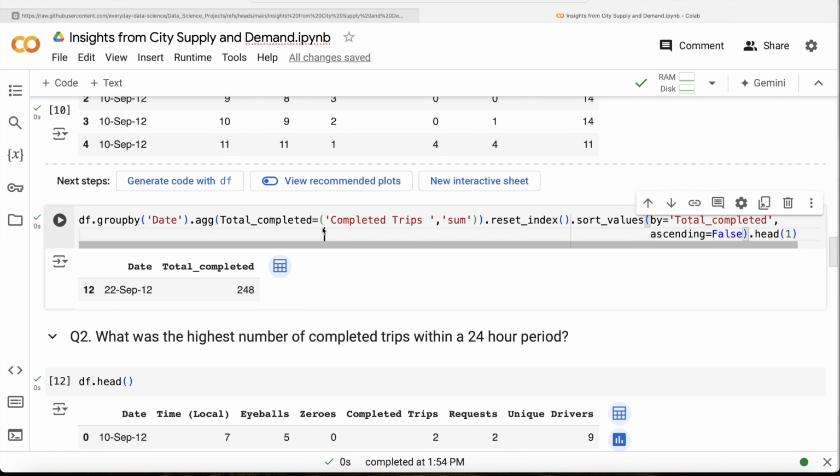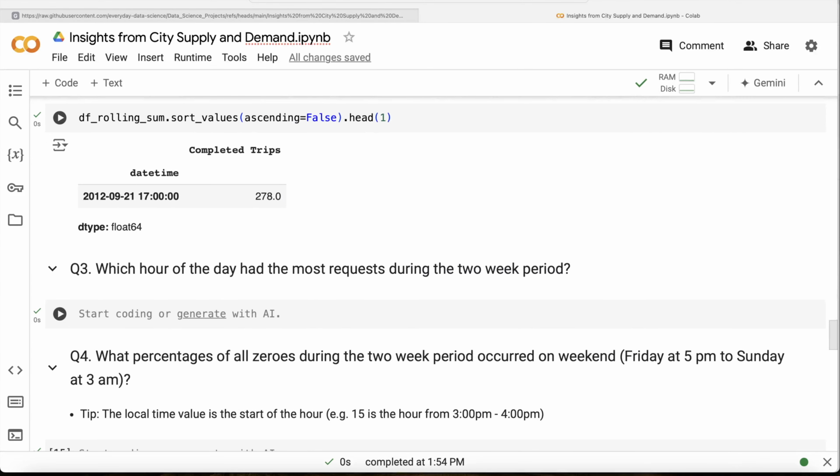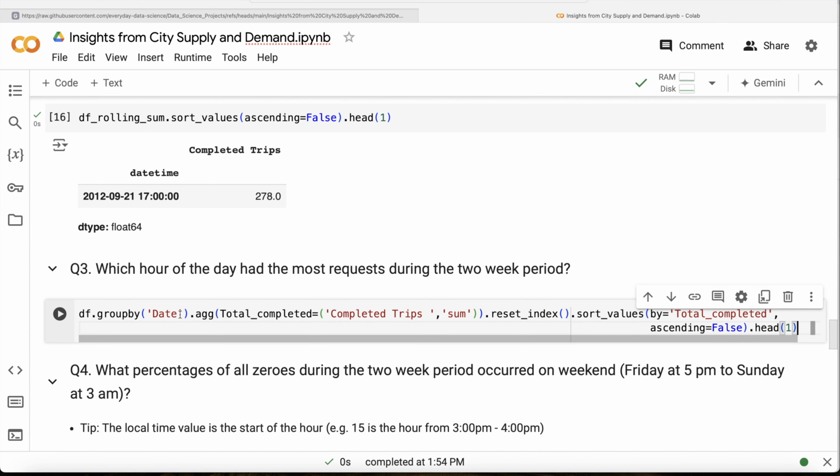So just to save our time, let me just copy this entire thing, because it is kind of same. What we basically need to do in this question is, instead of the date, it is asking for the time, right? So the time column is basically time local. So you are grouping by the time local, and then we need the requests.